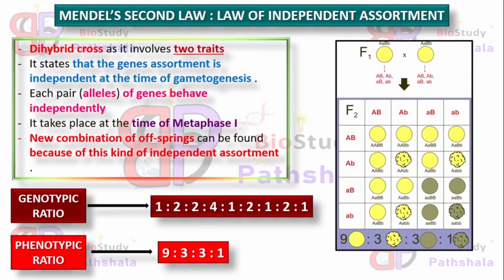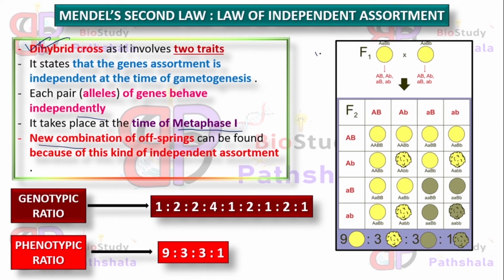So now we will get to know about the second law, which is the law of independent assortment. It involves two traits, that is why it is also called the dihybrid cross, and it states that the assortment of genes is independent at the time of gametogenesis. That means one gene does not affect another gene's expression, and this occurs mainly at the time of metaphase 1. Here the alleles behave independently and recombinant offspring can be found because of this kind of independent assortment.